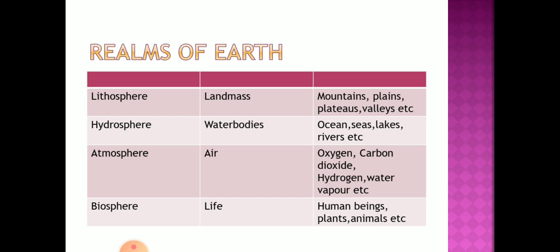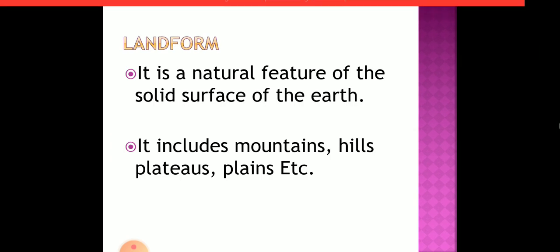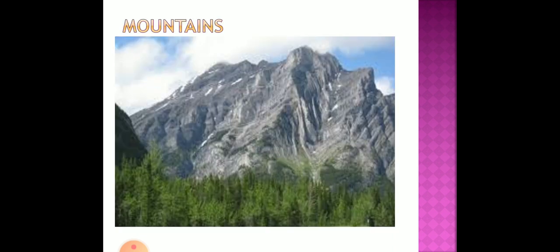In your class 6 we are learning about lithosphere and hydrosphere. In your 7th we will study about atmosphere and biosphere in detail. So let's start our chapter. What is the name of our chapter? It is Landforms. So what are landforms? We'll see what a landform is here.